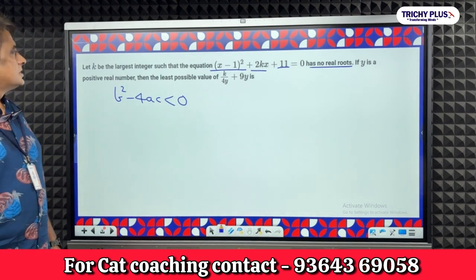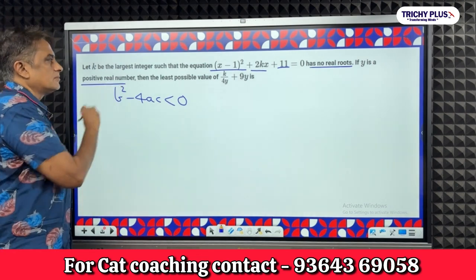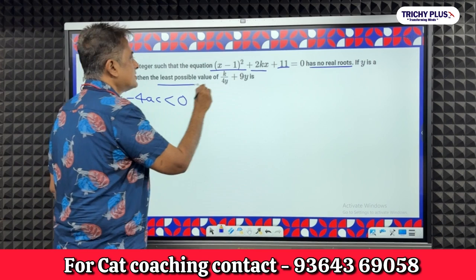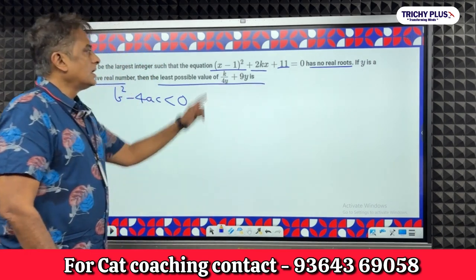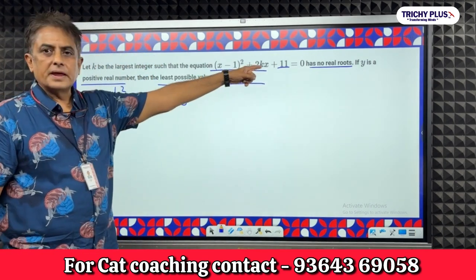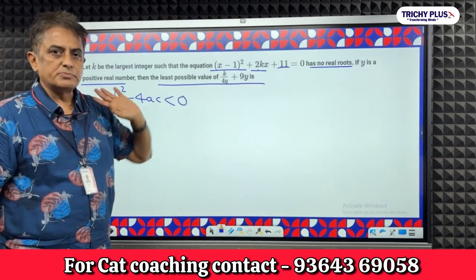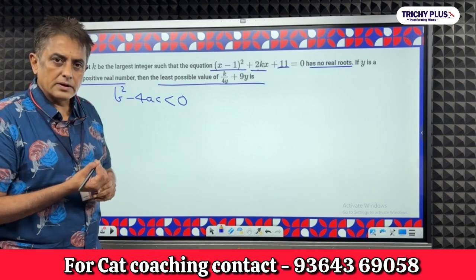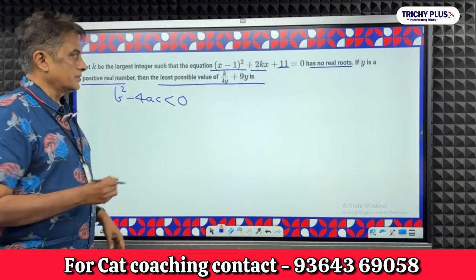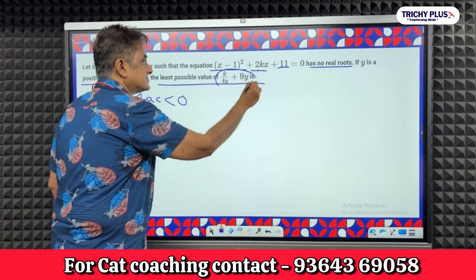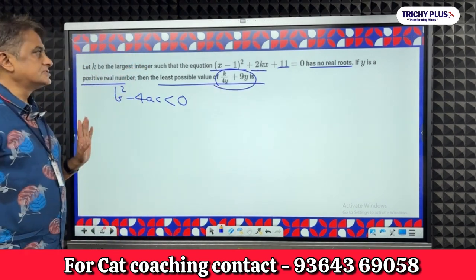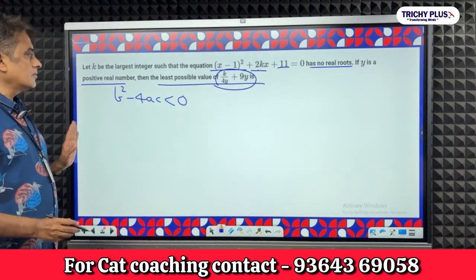If y is a positive real number, the least possible value of k by y. From this we have to find k, put that k here and see what the least possible value is, right? First we have to solve this equation and find what k is.